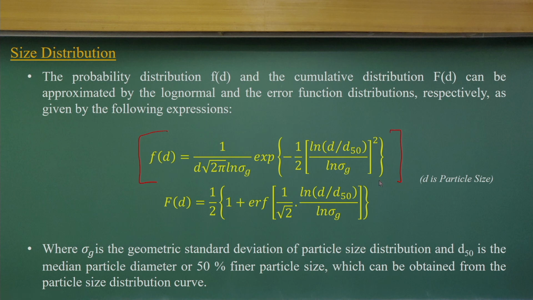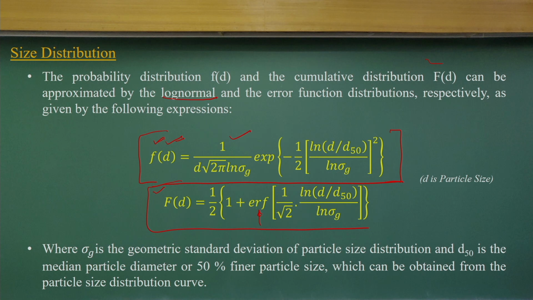It has given us a log-normal distribution, and if you take the cumulative function, it will have an error function. If you know the D50 value and the sigma g value, you can compute, for a particular D, the probability distribution function and the cumulative distribution function.